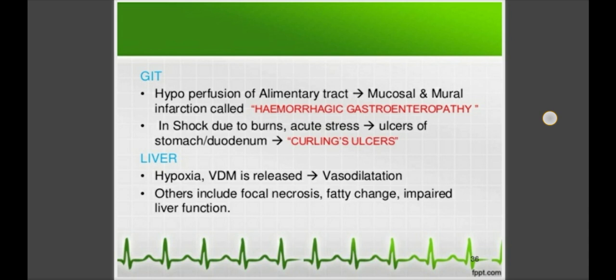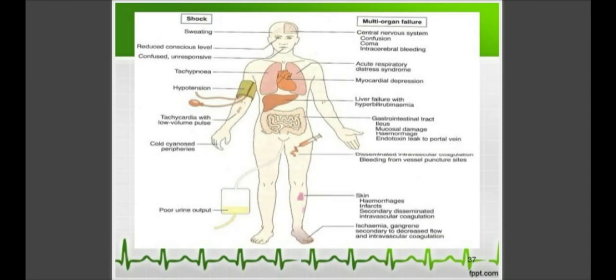And in the liver you will see hypoxia, and a vasodilator is released, that is vasodilatation. Others include focal necrosis, fatty change, and impaired liver functions. That is, in shock the liver functions get impaired. So these are the changes you will see in the GIT and liver in shock. So this is shock and multi-organ failure.